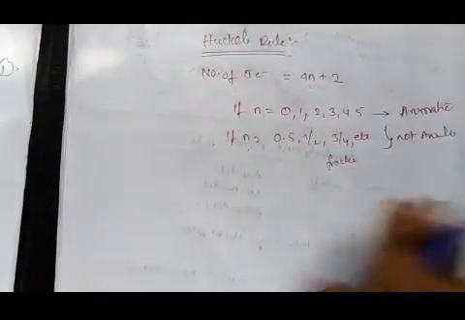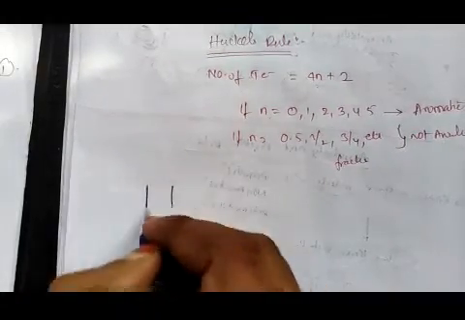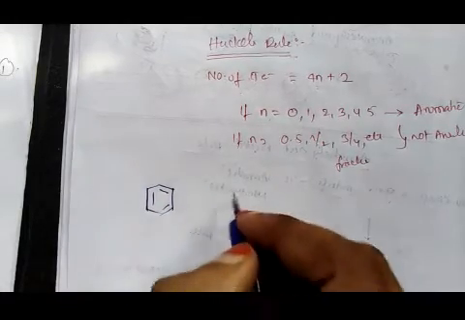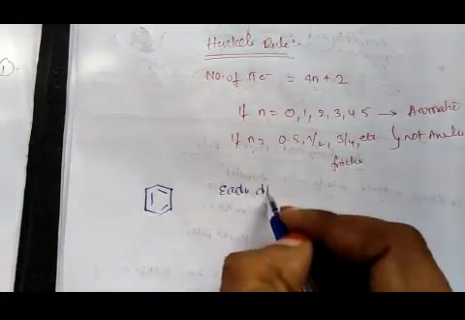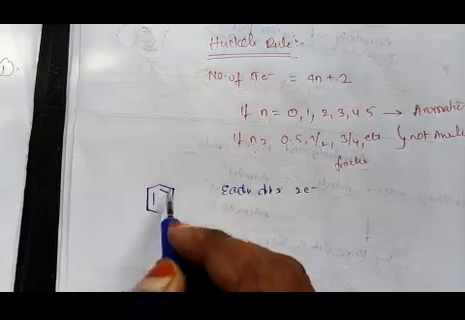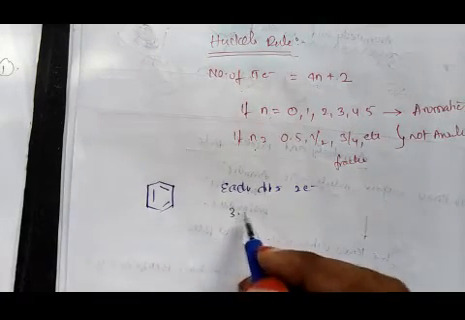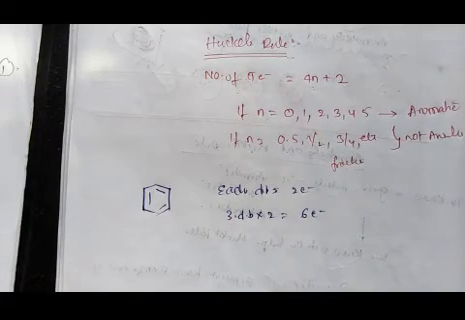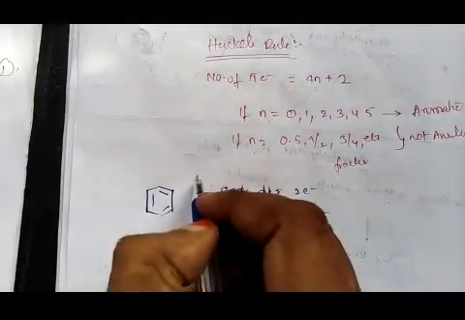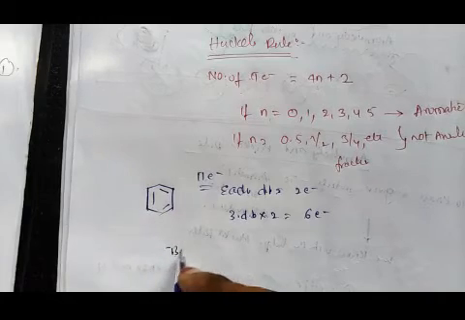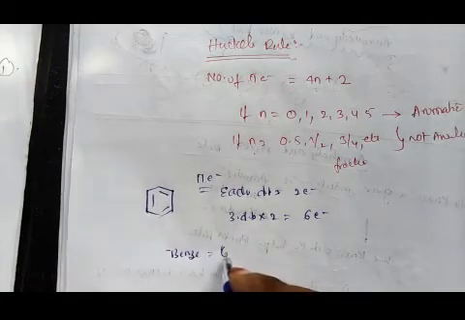We will take an example here. That is benzene. How many double bonds are there? 1, 2, 3. Each double bond gives 2 electrons. So 3 double bonds into 2 electrons, that is 6 electrons. In a benzene molecule, there are 6 pi electrons.